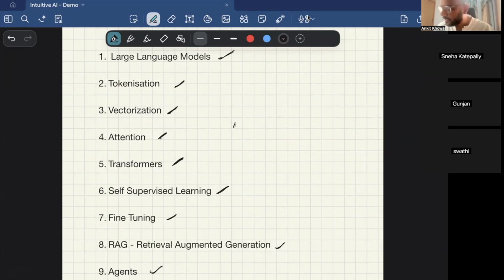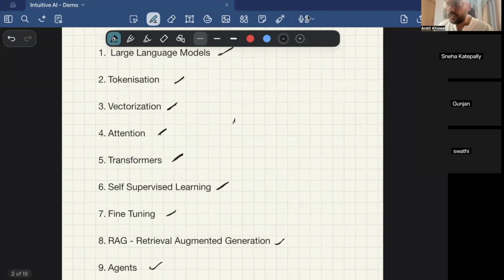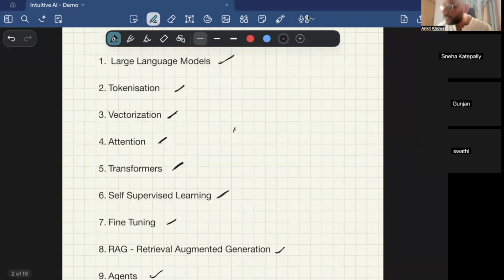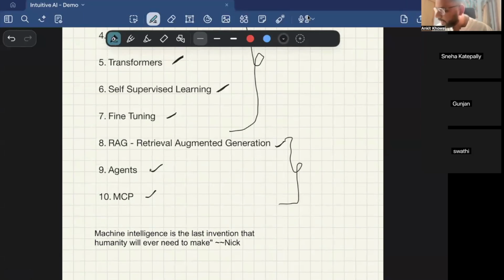So if you learn these concepts of AI, AI will no longer be a black box. You will develop a core intuition of how ChatGPT-like interfaces, Gemini, and all these things are working. It's a combination of theory and practical, where the first seven concepts are mostly theoretical, but they are very essential in order to understand the last three concepts, which are RAG, agents, and MCP.